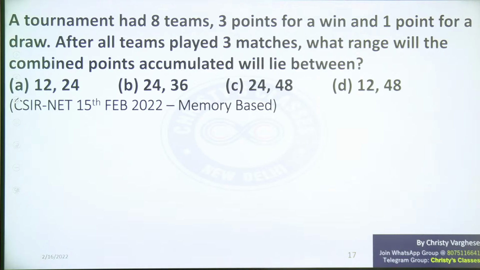What range will the combined points accumulated in the tournament lie between? That means for all the matches, the combined points, what will be the range of that? What will be the minimum value and what will be the maximum value? That range is what you need to find. Hope all of you understood the meaning of the question.